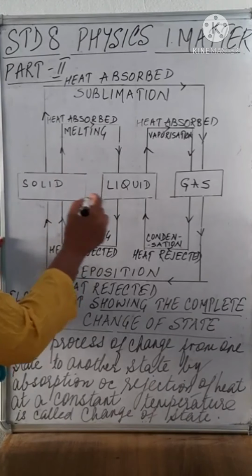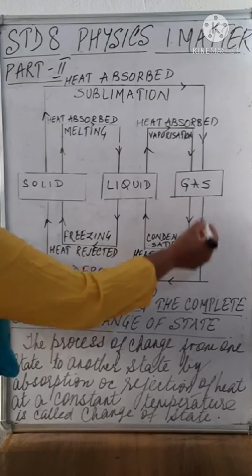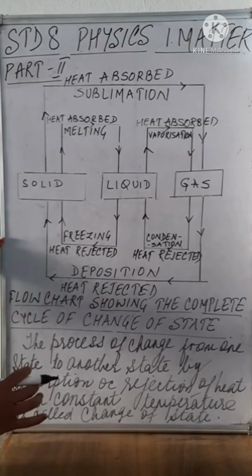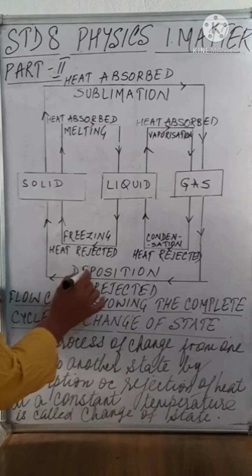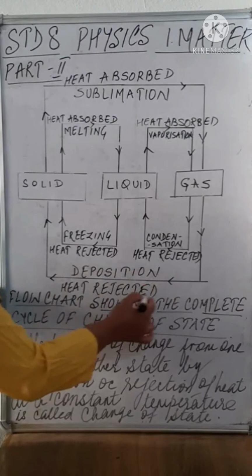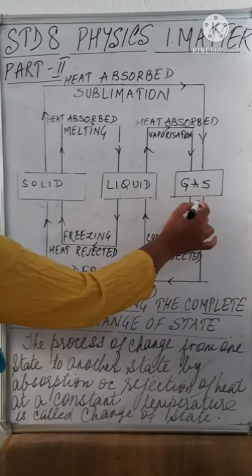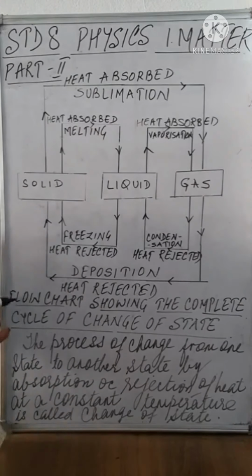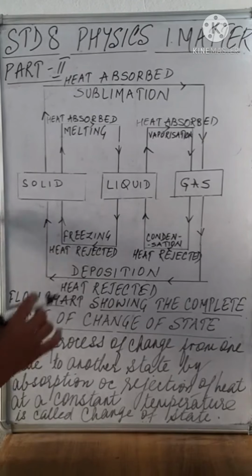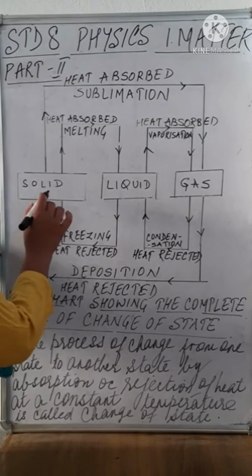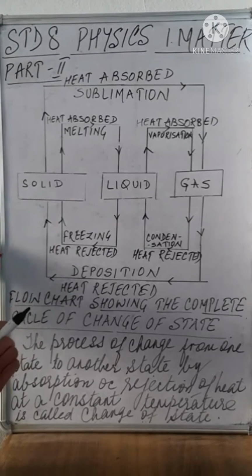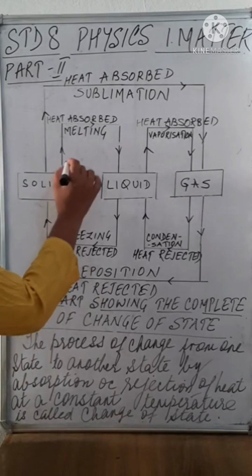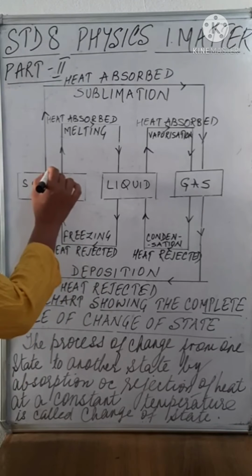Similarly, the change from gas to solid directly is called deposition, and in this case heat is rejected and the substance changes from its gaseous state directly to the solid state. And there are some examples such as naphthalene, ammonium chloride, camphor. Alright, we'll be reading about it in detail. Right now just look at this flow chart and see how the change of state takes place.